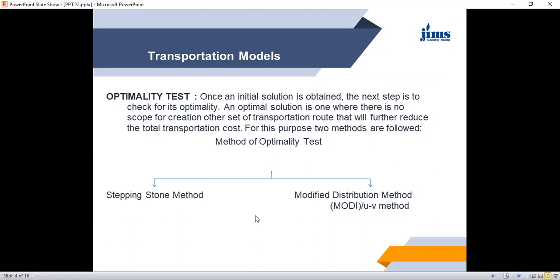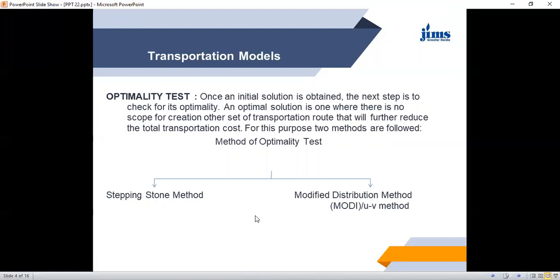I also discussed the matrix minima method. So, in fact, there are three popular methods for obtaining initial basic feasible solutions: the northwest corner method, the matrix minima method, and Vogel's approximation method.